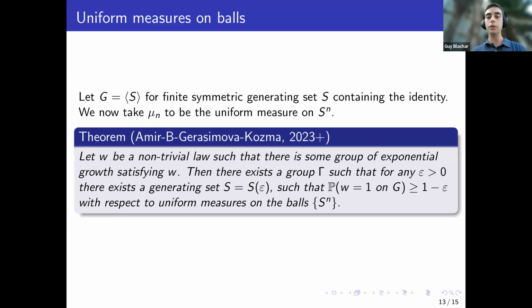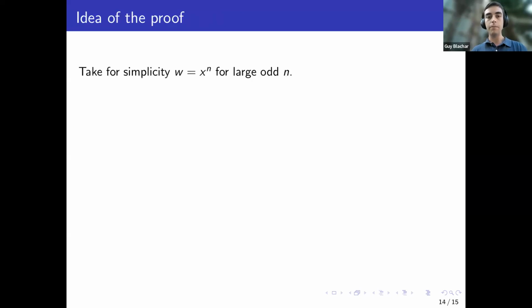Here, the difference between this and the previous result is that in the previous result about the metabelian law, the size of the generating set remained the same. Here, we don't have it in all cases. I'll show the idea of the proof, and it will also be clear. Well, the idea is the following.